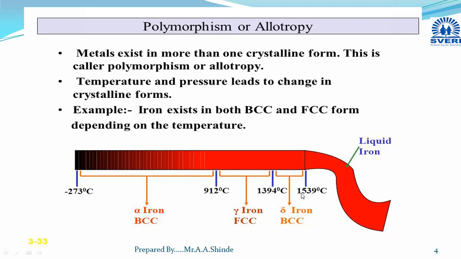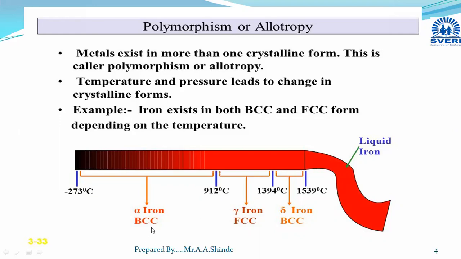So, any material which shows different crystal structures according to different temperature and pressure conditions, this phenomenon is termed as polymorphism. And when this phenomenon is shown by any metal, it is termed as allotropy. I have taken one example of iron.